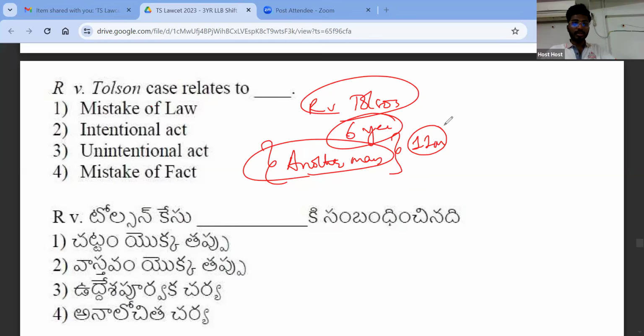Then, this case was decided in the English court. Justice Stephen delivered the judgment. He told that this falls under the category of mistake of fact. Because, see, for 6 years when I did not see you, it means that you are no longer there. So it was held that the wife is innocent and her second marriage was allowed. And she was not held liable for bigamy, right? So that is R versus Tolson. So it is related to mistake of fact.